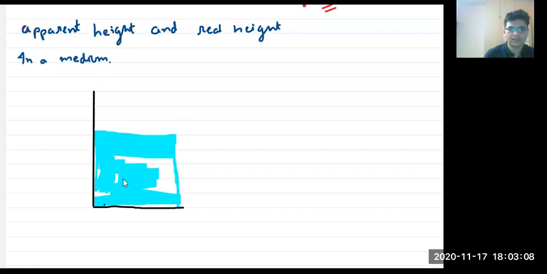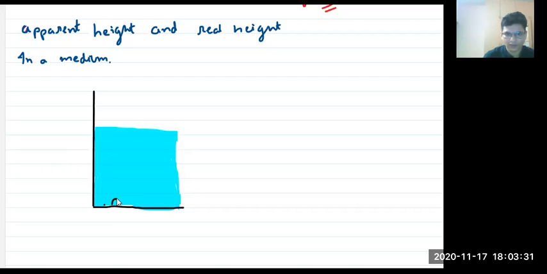Okay, makes sense? Now, what we are doing is we want to find the relationship between the real height and apparent height, and we will try to understand how real height is different from apparent height, and how to calculate it. Now think about it. Suppose I'm having a coin which is kept over here.